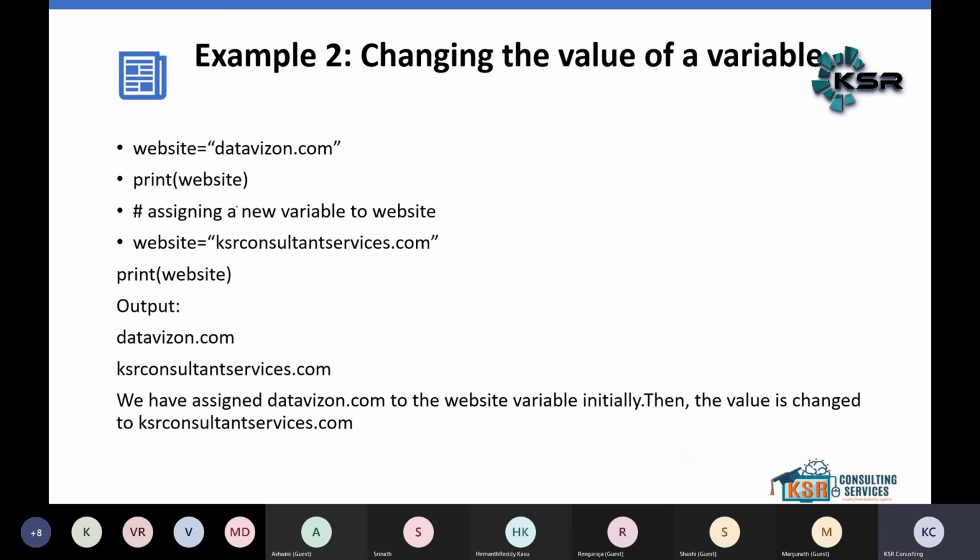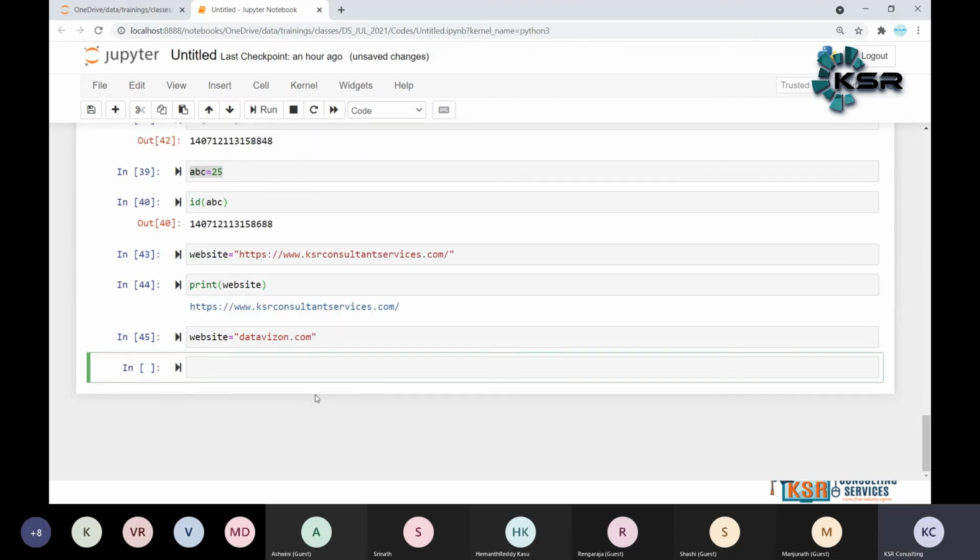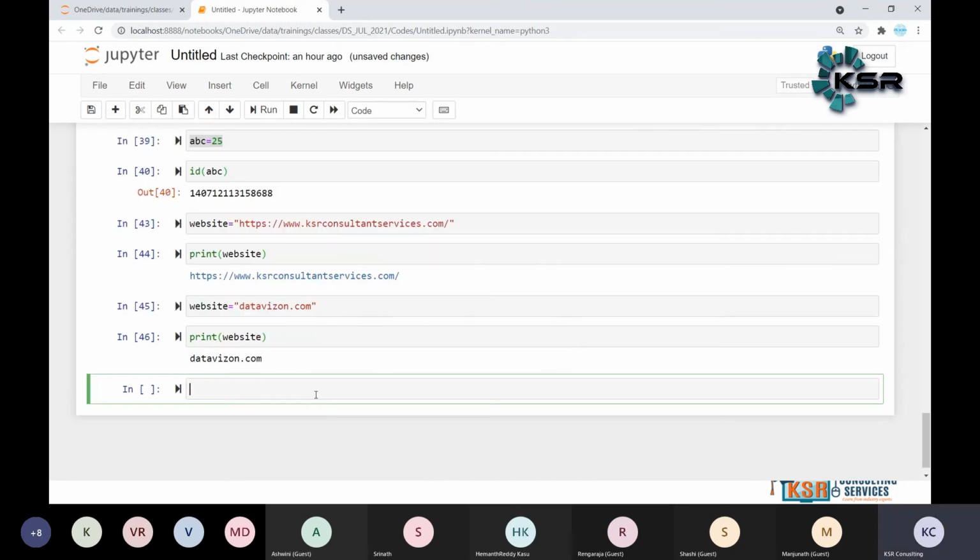Now, for example, Data Vision, our parent website, Data Vision. Now assign, for example, the website to Data Vision. What happened now? Print website, changed to Data Vision.